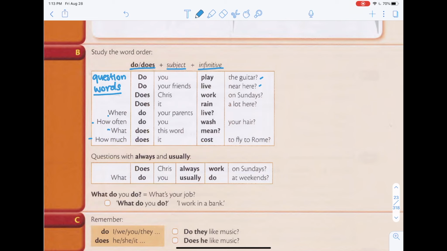let's just use the first words over here. So, where do you play the guitar? Or you could ask, how often do you play the guitar? Okay, how often do you play the guitar?